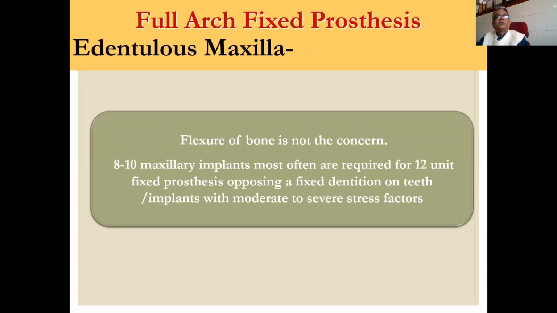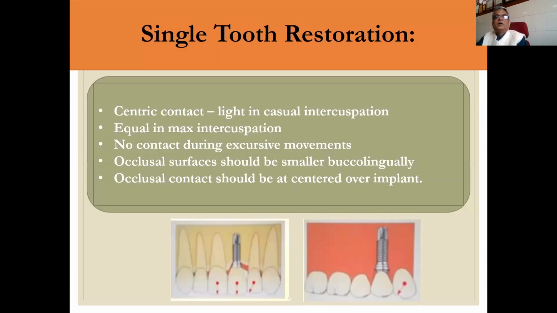Full arch fixed prosthesis for edentulous maxilla. Flexure of bone is not a concern. 8 to 10 maxillary implants most often are required for a 12 unit fixed prosthesis opposing a fixed dentition on teeth and implants with moderate to severe stress factors.